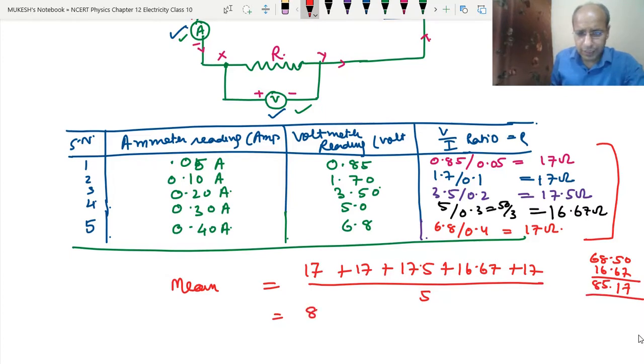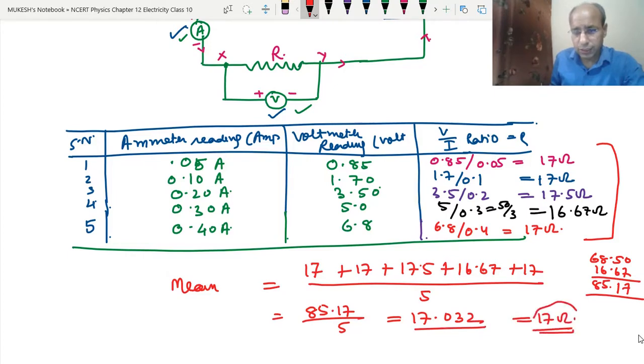So we got 85.17 upon 5. So now divide it, 17.032. So that means we got the answer 17 ohm. We will round it off to 17 ohm. So what is the resistance of this wire?